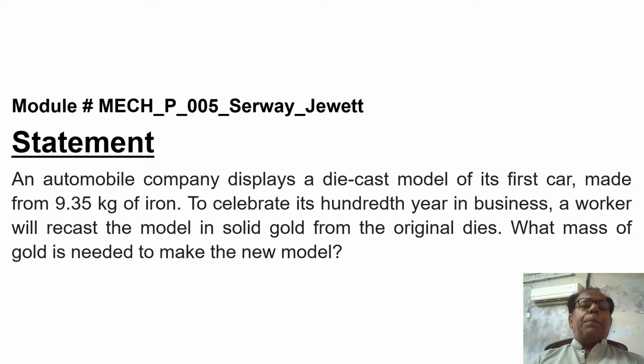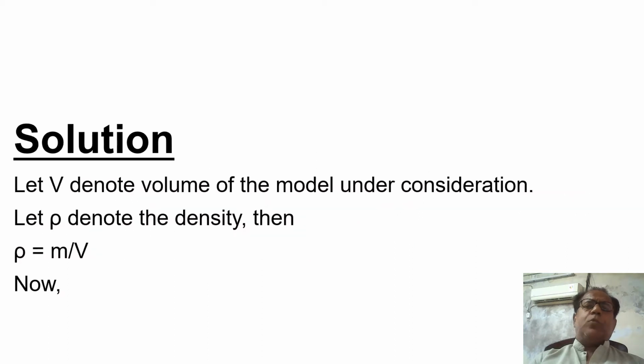Now we come towards its statement. An automobile company displays a die-cast model of its first car made from 9.35 kilogram of iron to celebrate its 100th year in business. A worker will recast the model in solid gold from the original dies. What mass of gold is needed to make the new model? Now we move on to the next slide in order to see its solution.